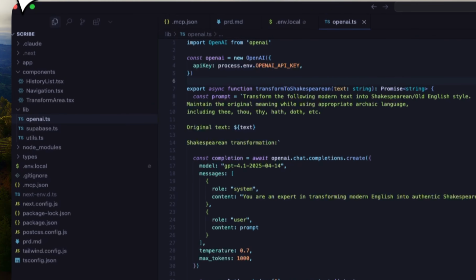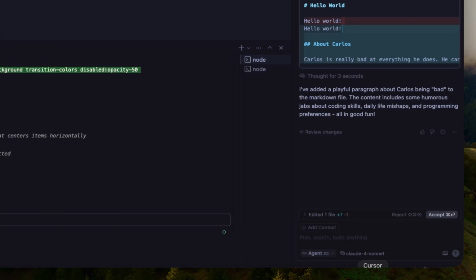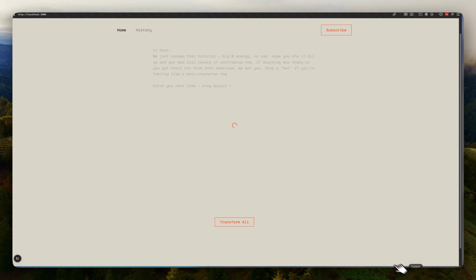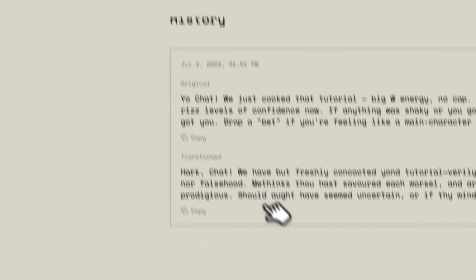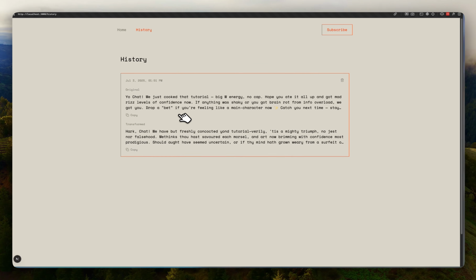It's basically fixing the layout structure now. We have the transform all button here. Cool. Now let's test it and click on transform all. This is calling the API, and there you go. It transformed into Shakespearean text. Now if I go to history, we have the history here and working.